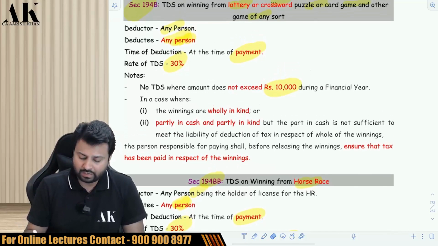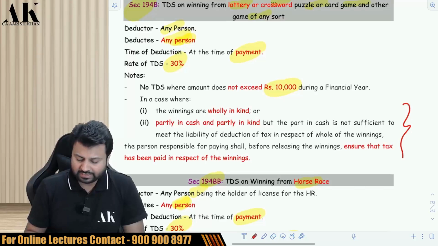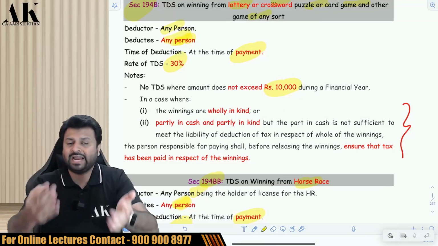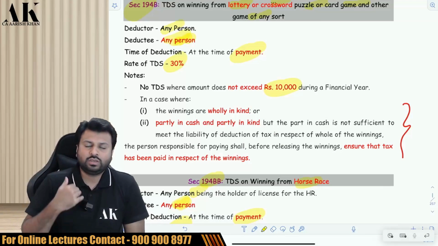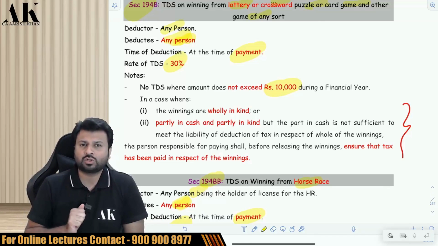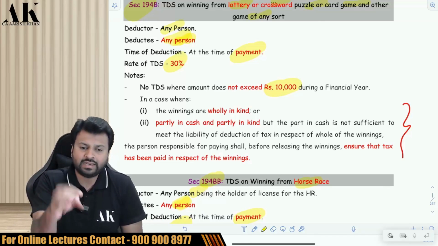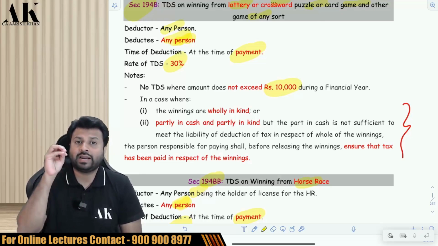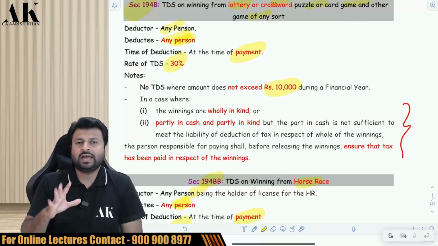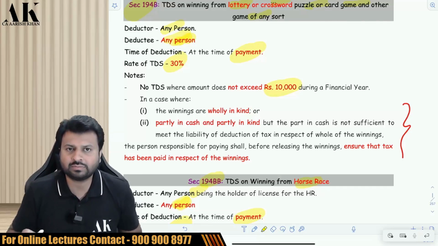Just here in the above section, that is 194B, there is one special provision which talks about when you are giving to someone winning in kind. So what is your responsibility? So if I am giving you winning in cash, then I will deduct the TDS from the cash portion. But if I am giving you winning in kind, then how will I deduct TDS from the kind portion? Suppose I am giving you one car as a winning, then how will I deduct TDS? So in that case, you are not supposed to deduct any TDS.